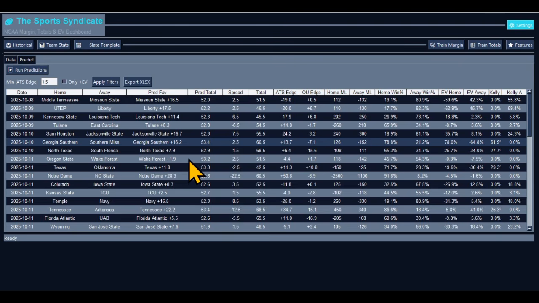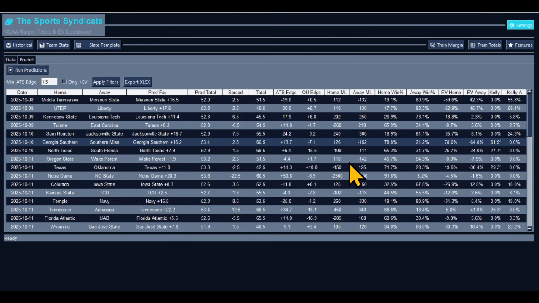We got Oregon State versus Wake Forest. This is a close game. Wake Forest to win by plus 1.9. The spread is minus 2.5. Wake Forest will not cover. Oregon State will cover based on the model and the odds. Who's expected to win? The away team. This is going to be a close game, 45-54.